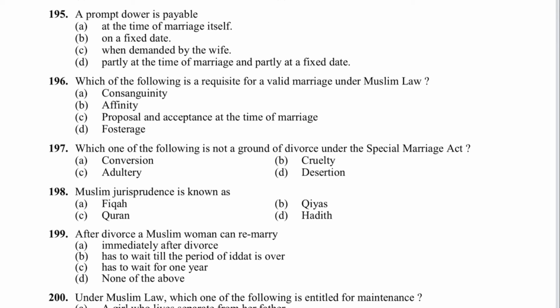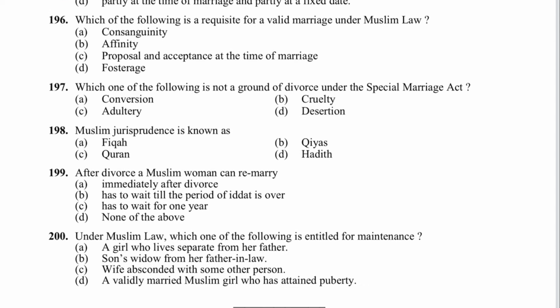Next 195, a dower payable at a fixed date when demanded by the wife. When demanded? C is the answer. That is prompt dowry. Next 196, which of the following is a requisite for a valid marriage under Muslim law? Consanguinity, affinity, fosterage, no, only proposal and acceptance at the time of marriage. C is the answer.